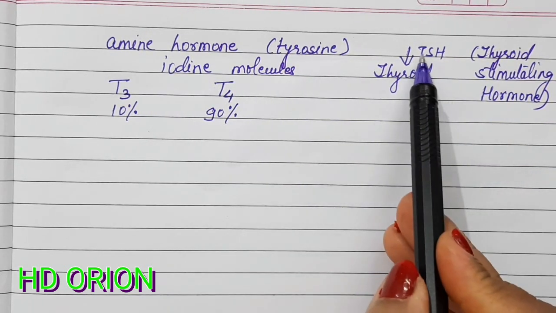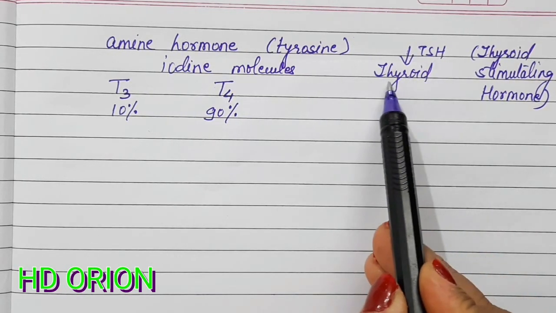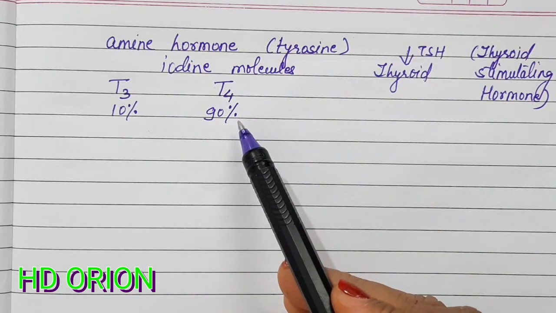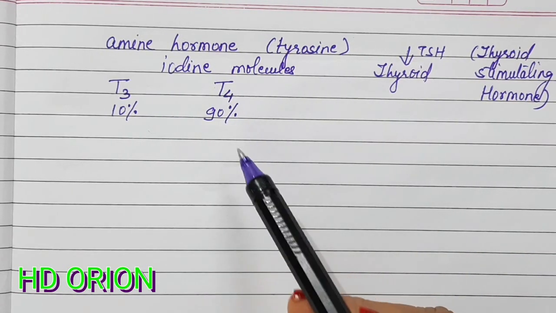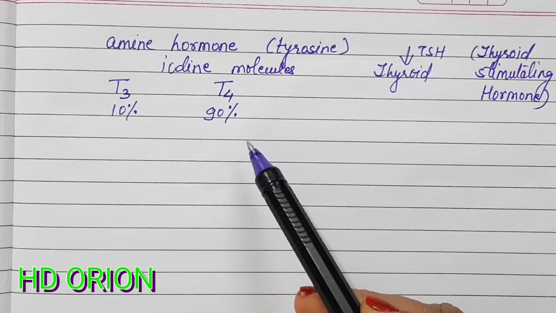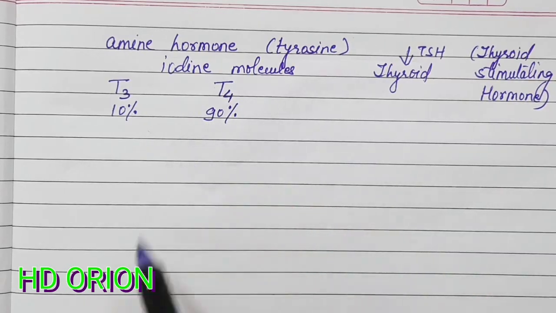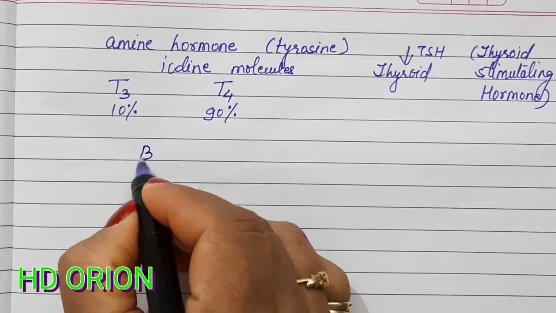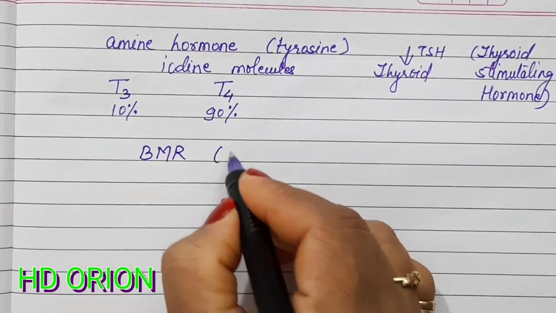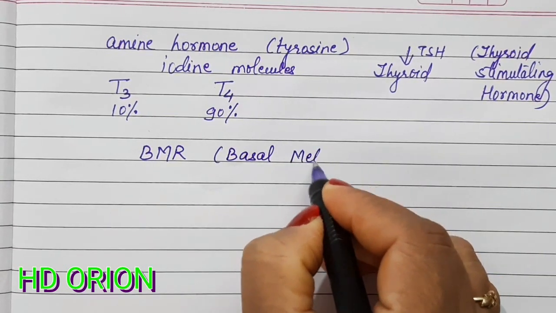So when this TSH is secreted by the pituitary gland, known as the master gland, the thyroid will be stimulated to produce the thyroxine molecules as required. It is not always required. When it is required, it will be secreted in whatever concentration it is needed, and this basically controls the BMR. The thyroxine controls the BMR, which stands for the basal metabolic rate.